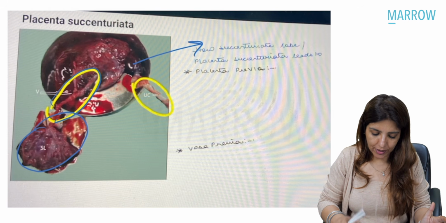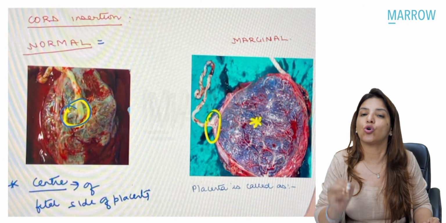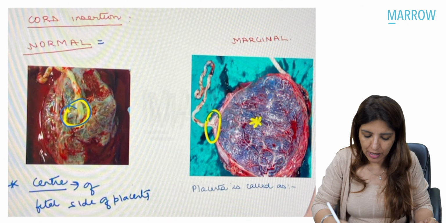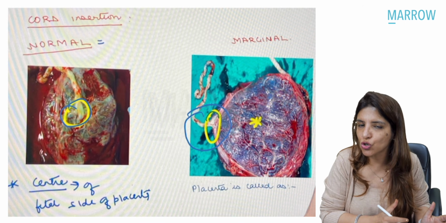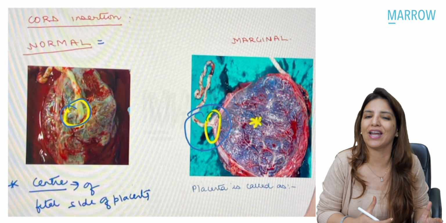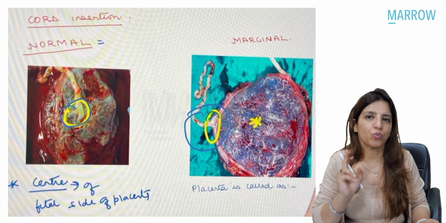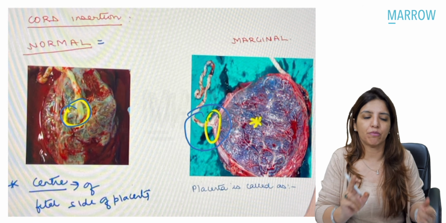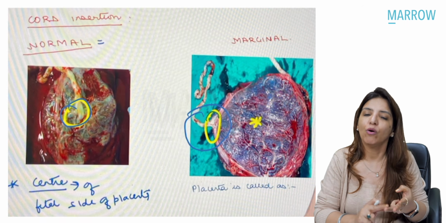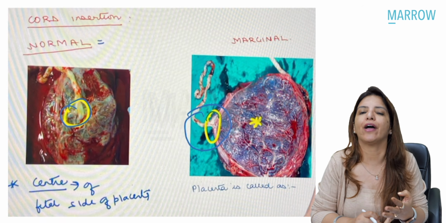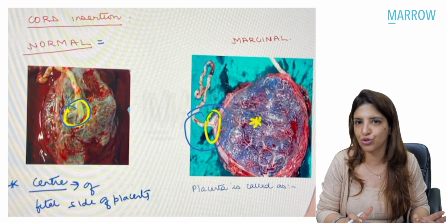And this over here is normally how the cord is inserted. Normally the cord is inserted on the fetal side in the center. But if the cord is inserted along the margins, that is marginal insertion of the cord, and that is also what is called a battledore placenta. Right? Please remember that it is very important for you to look at these images of circumvallate lobe, of placenta bilobata, velamentous insertion of the cord, and battledore placenta. These are 4 very, very important images which you should know.